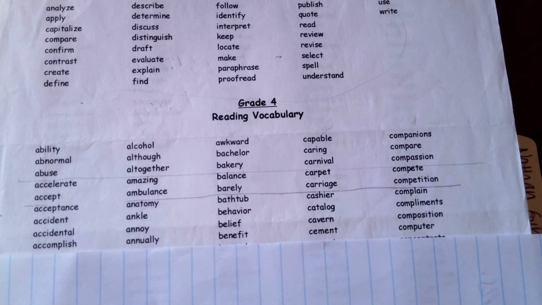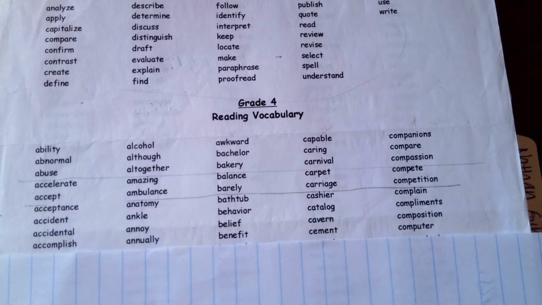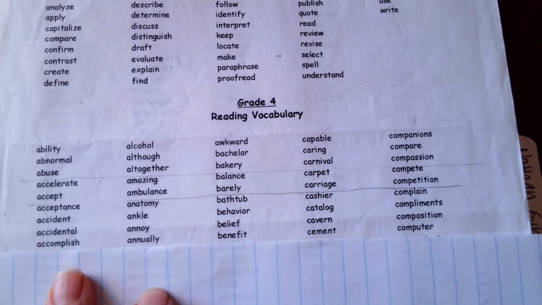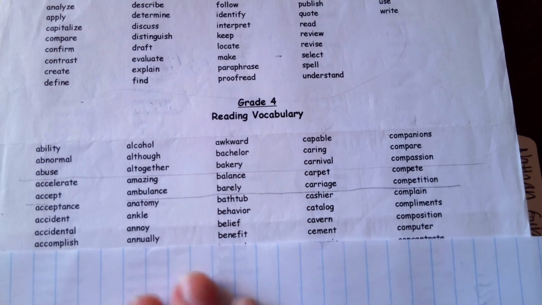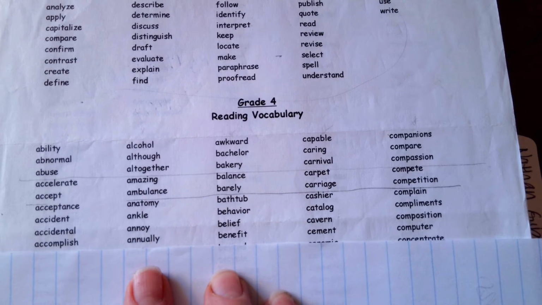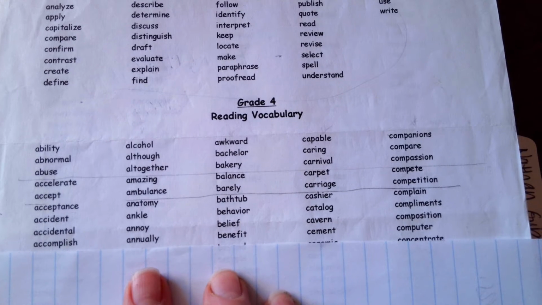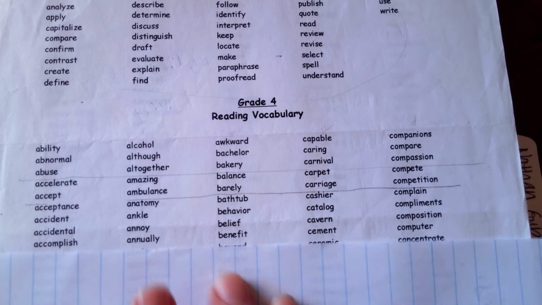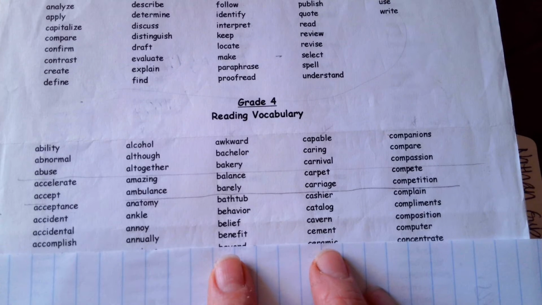I'm just gonna do it for you. Sh makes sh, accomplish. Al makes ol, ly makes ly, annually. No blend, but